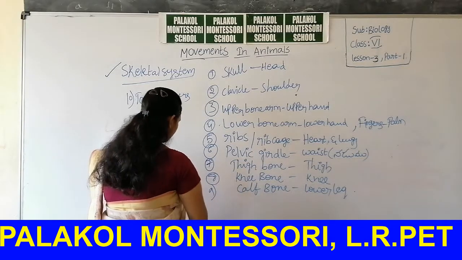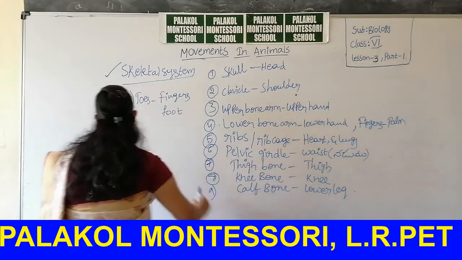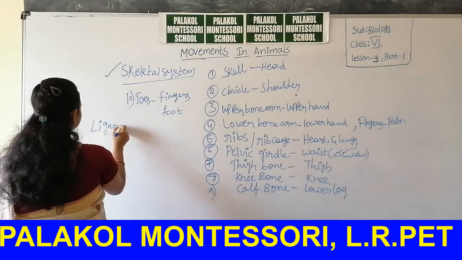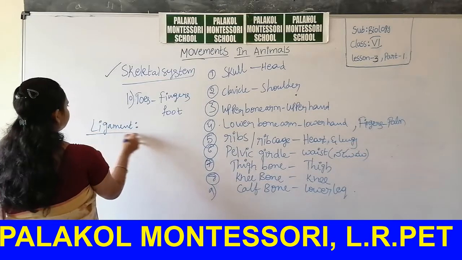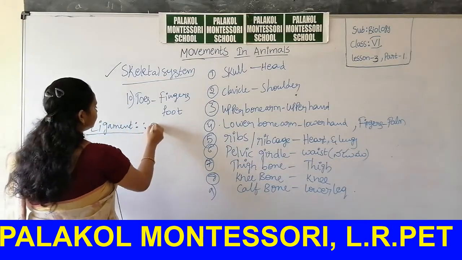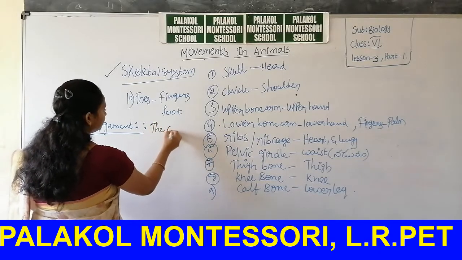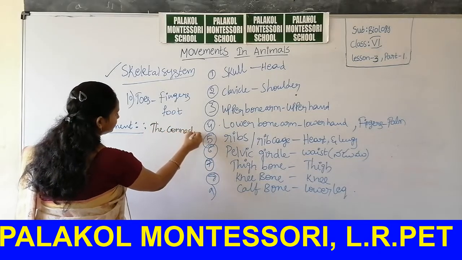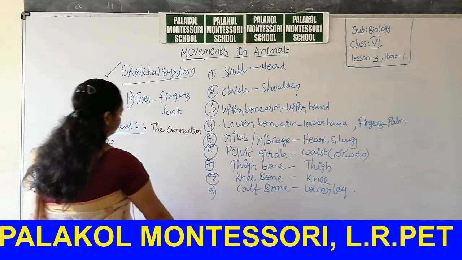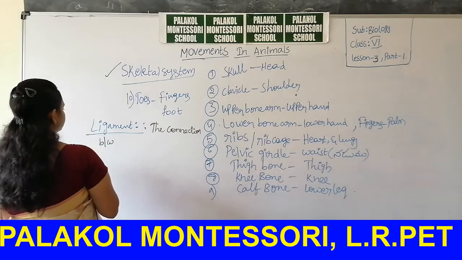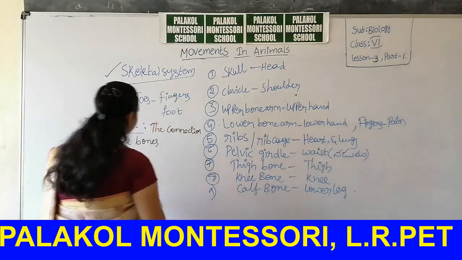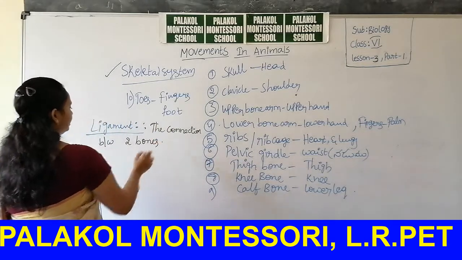What is ligament, students? Ligament is the connection between two bones.